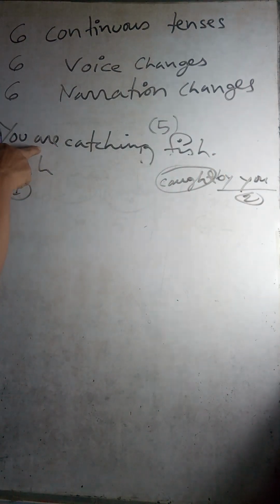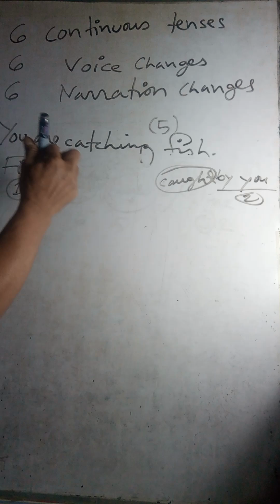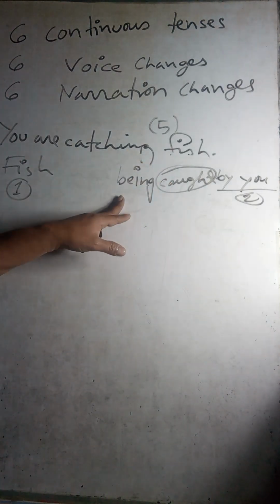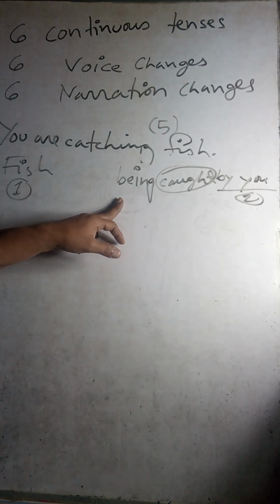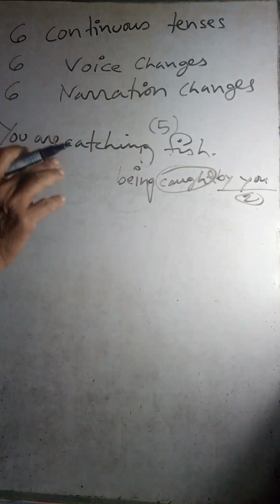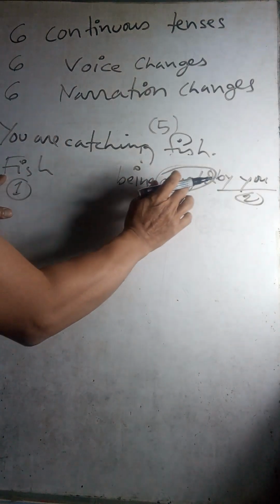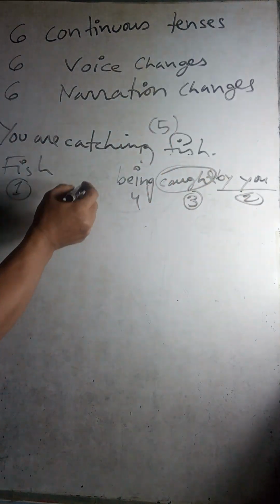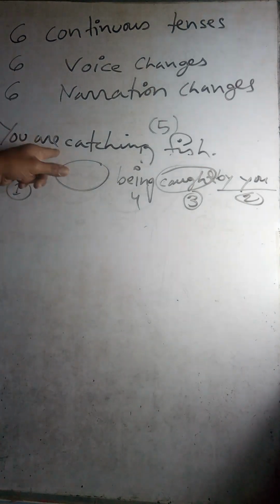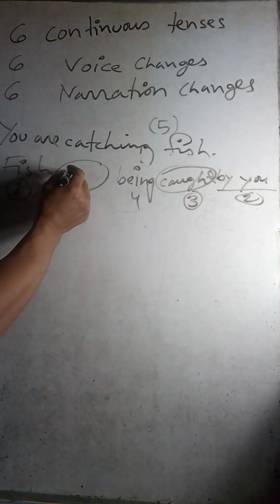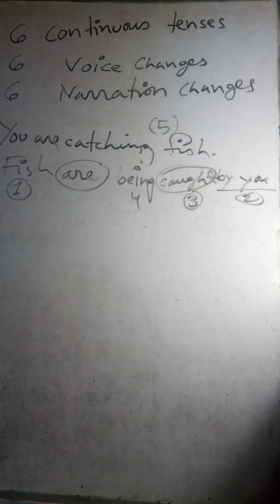And continuous tense, all 6 continuous tenses, the same thing, being. Right? It's all the time being in continuous tenses. That's why I put 6 continuous tenses together. The same thing. So this one, this one, this one, these are all the same. So this is 3, this is 4, but we have a little left, that is the auxiliary verb. So you are, and this is fish or fishes. So plural are. Fishes are being caught by you.